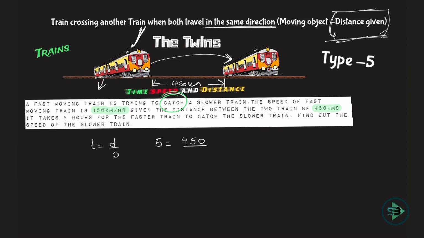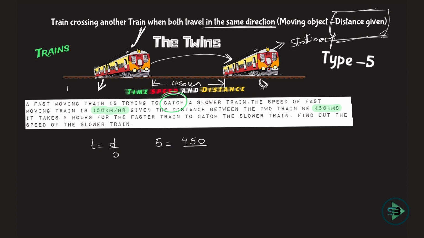Speed. I need to write the speed of this train. Ideally, if this was stationary, I would have just written the speed of this train as in the train crossing the bridge problem. I hope you remember that, type 2. But what is happening? This train is moving and this train is also moving. So this train is moving, subtraction of the speed. What is the speed of this train?